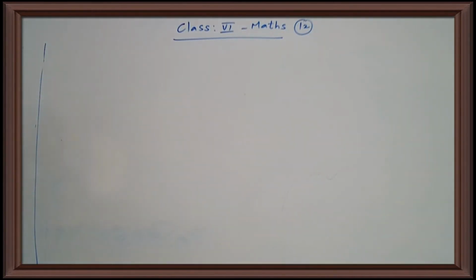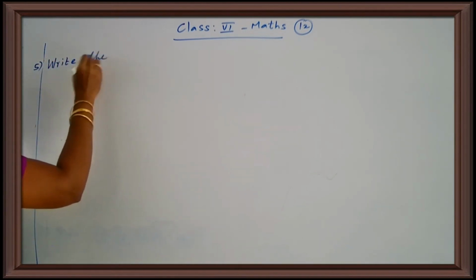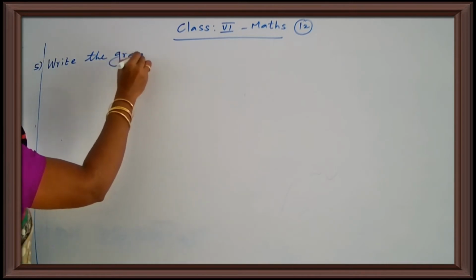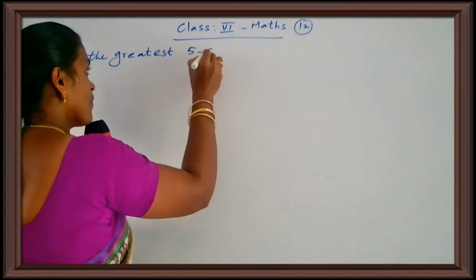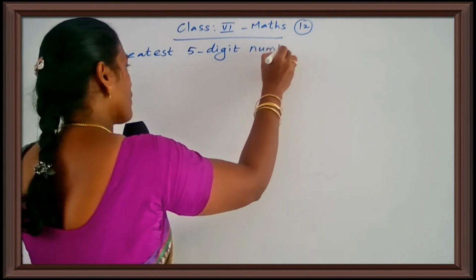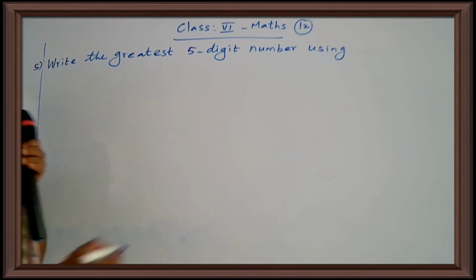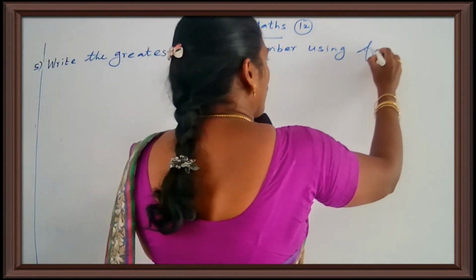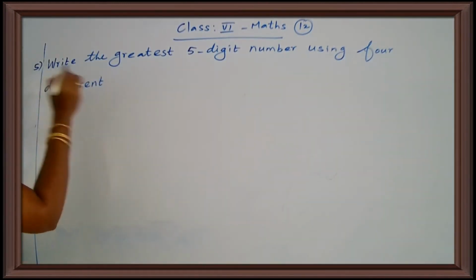Fifth one. Write the greatest five-digit number using 4 different digits.